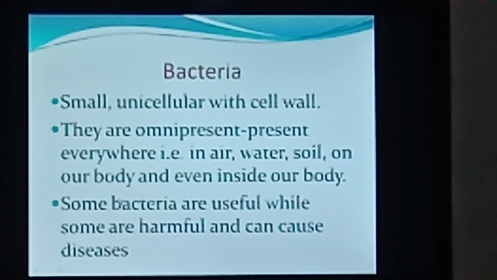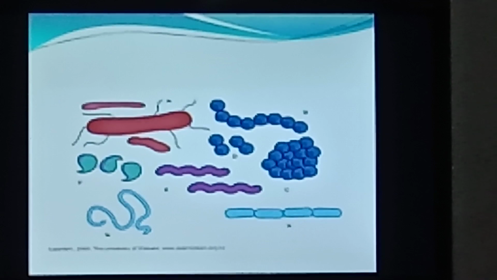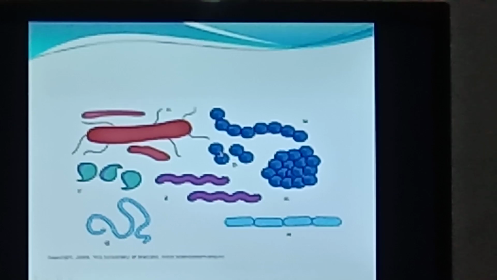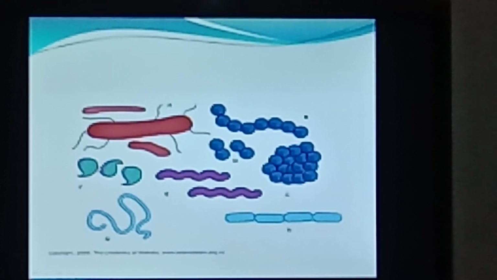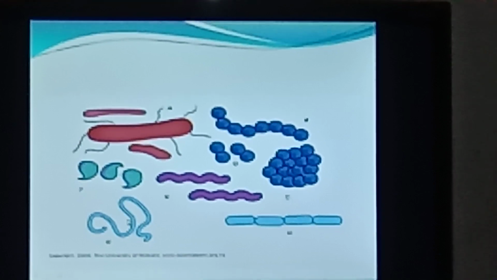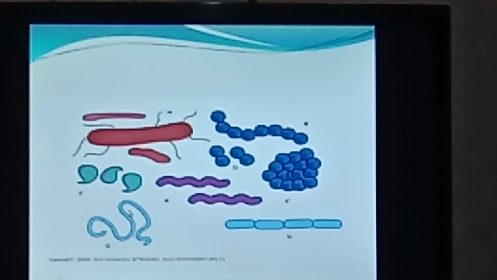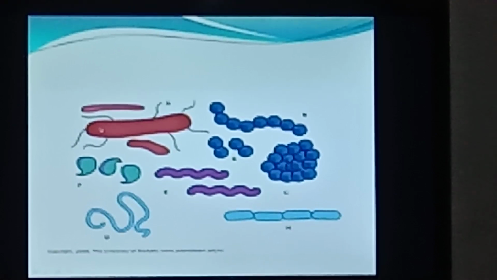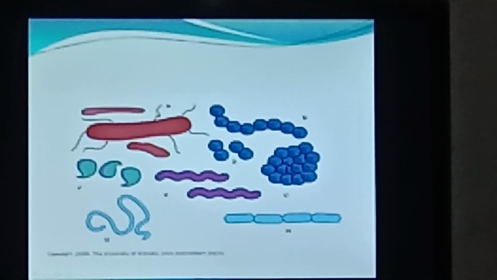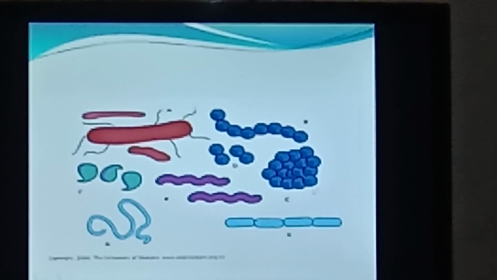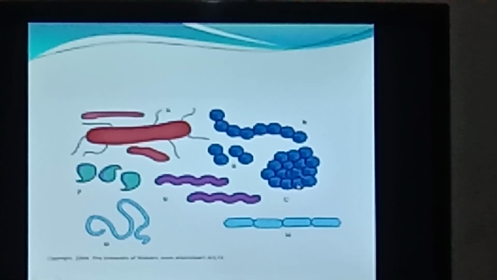Bacteria are of four types: rod shaped, bacillus, round, coccus, comma shaped or vibrio, and spiral bacteria. In this picture, you can see rod shaped bacteria, then Diplococcus, Streptococcus, then coccus occurring in colony.